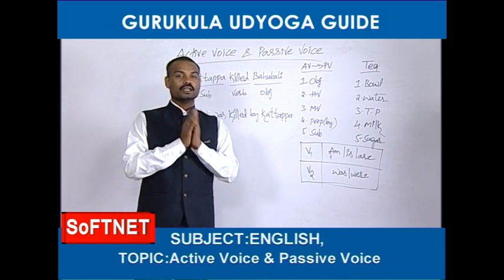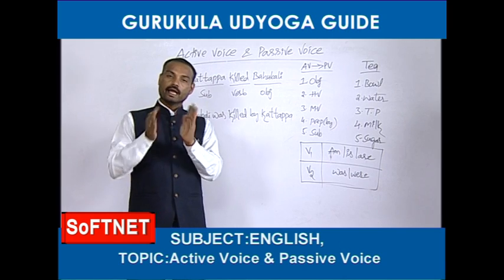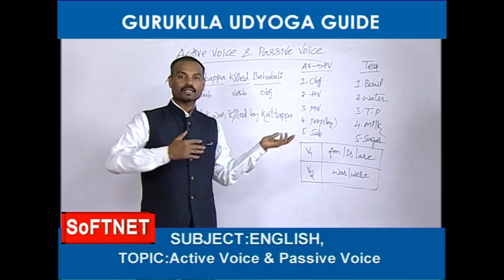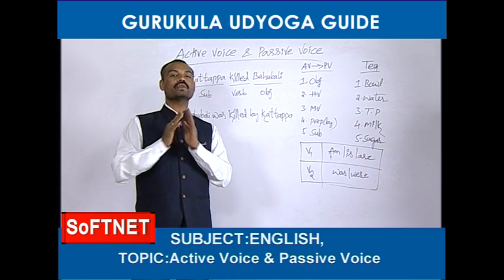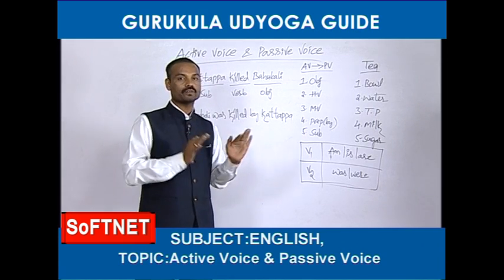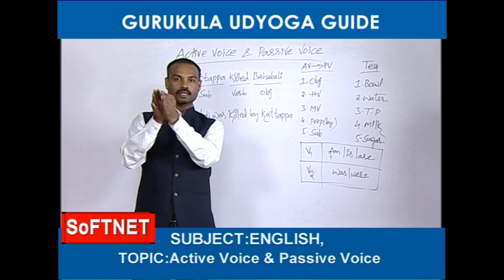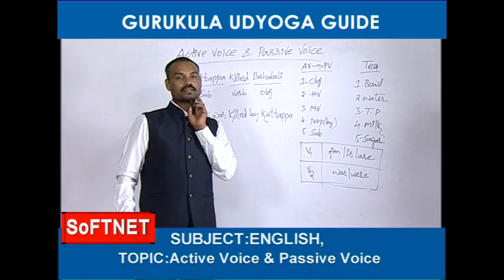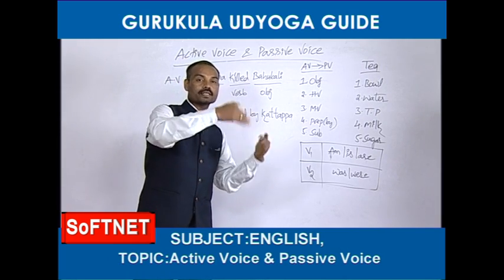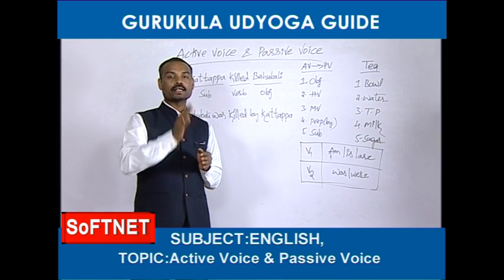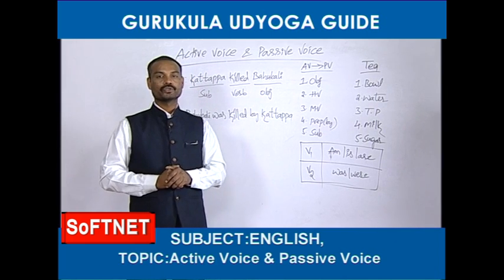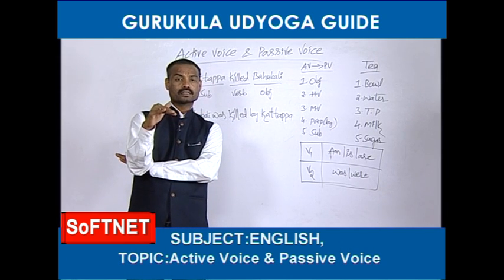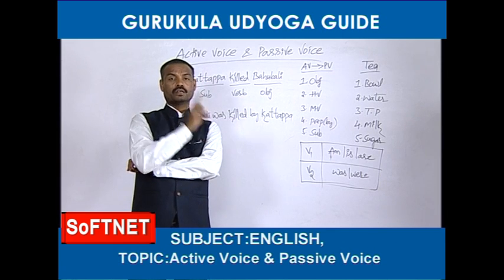So friends, it is not at all a new topic. Active voice, passive voice, we know active voices. We know 12 tenses, so 12 active voices are there. Now the only thing is we have to learn passive voices, how to change an active into passive voice. But we cannot change all the tenses into passive voice. Only 8 tenses can be changed into passive voice. So now I am going to tell you which tenses can be changed into passive voice.